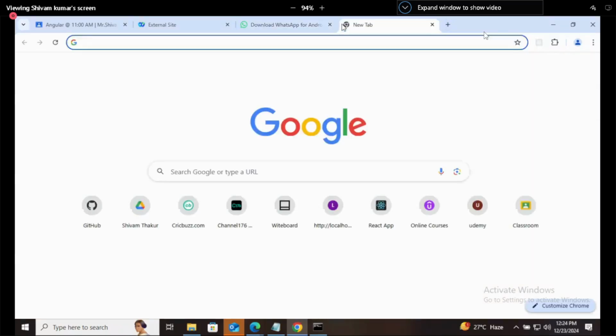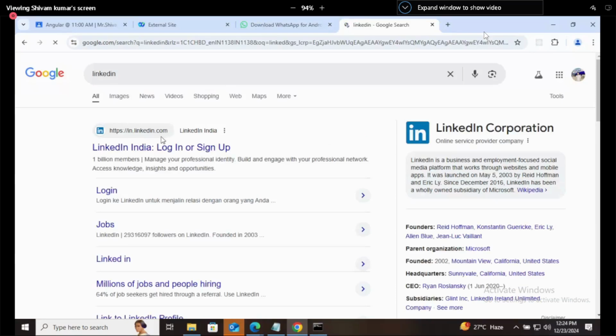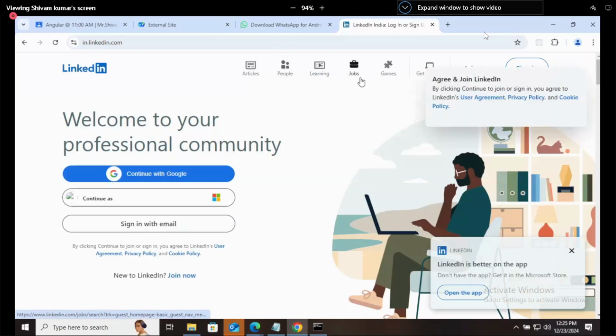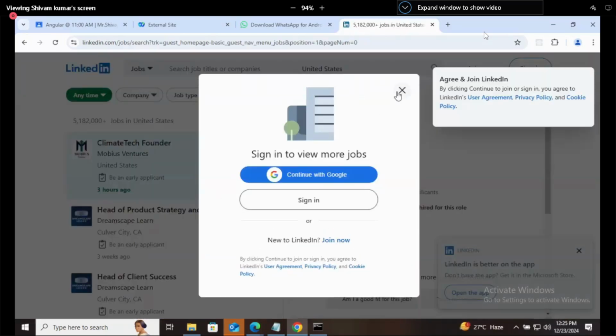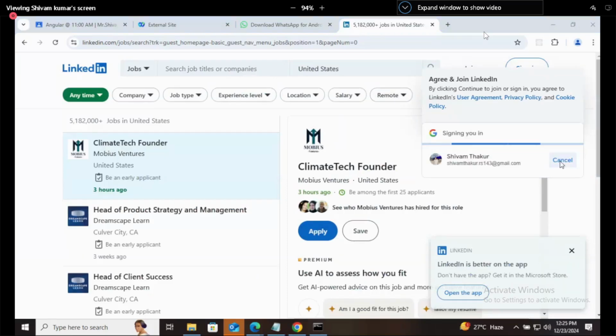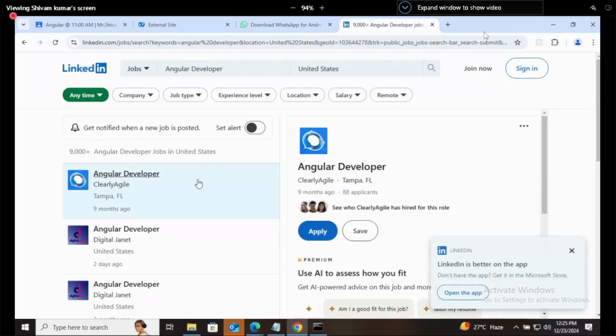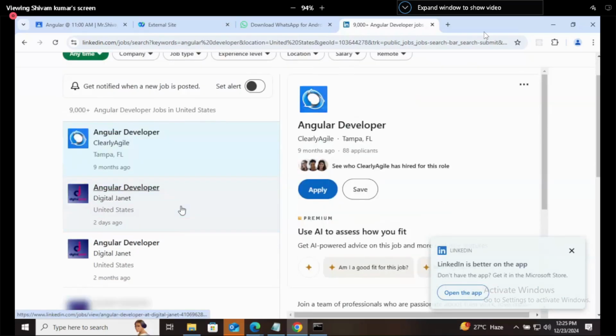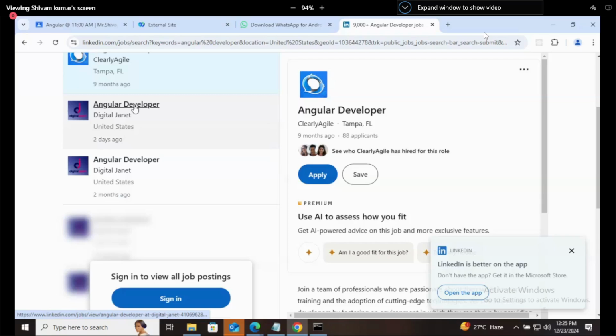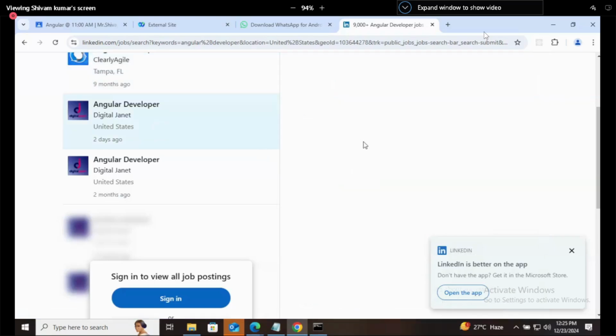Now let's go to LinkedIn. Okay, it will ask for login at first. Now I will show you an example. You can check that this particular section is of jobs, and here I will search for Angular developer. So these jobs were applied 9 months ago, and just as an example, let's say you are going to apply to this particular company.